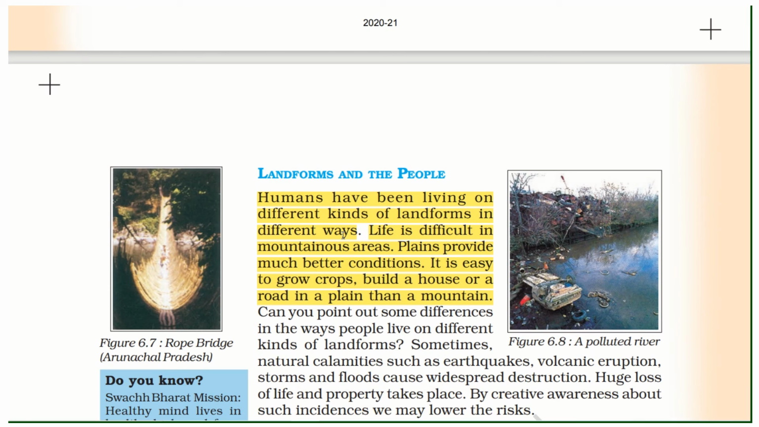Landforms and the people. Humans have been living on different kinds of landforms in different ways. Life is difficult in mountain areas. Plains provide much better conditions. It is easy to grow crops, build a house or a road in the plain area. So humans live in plain areas, not in mountains.